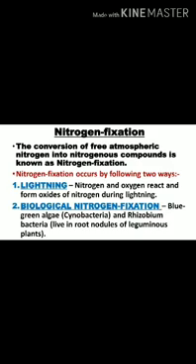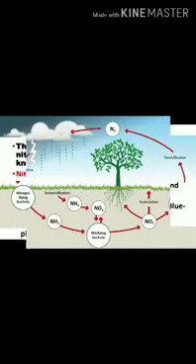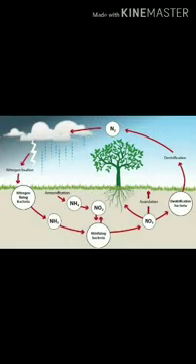Nitrogen fixation occurs in two ways, that is lightning and biological nitrogen fixation. In this process, atmospheric nitrogen is converted into nitrogenous compounds, which are nitrites and nitrates, and atmospheric nitrogen gets converted in two ways. First is lightning. During lightning, nitrogen and oxygen gases present in the atmosphere react with each other and form oxides of nitrogen. And the second method is biological nitrogen fixation.